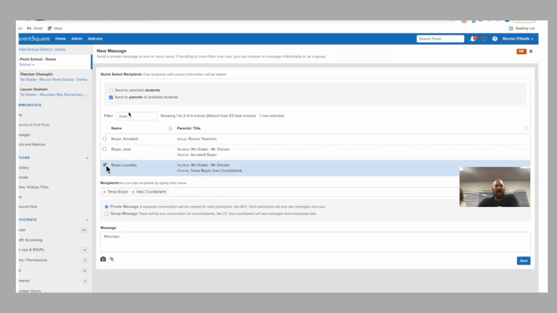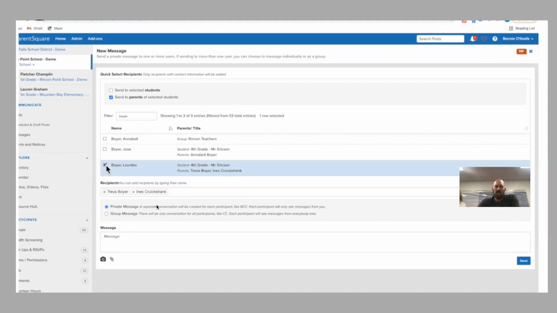If you'll type in the name of the person that you would like to send it to, it should pop up and self-populate a list below. Be sure that you check the box of the student that you want to send that message to, and then notice that it then populates in the recipients area here. So if you only wanted to send it to one of these parents, you would still click this box, and then once you've chosen here, you can just X out whoever it is that you didn't want that to go to.